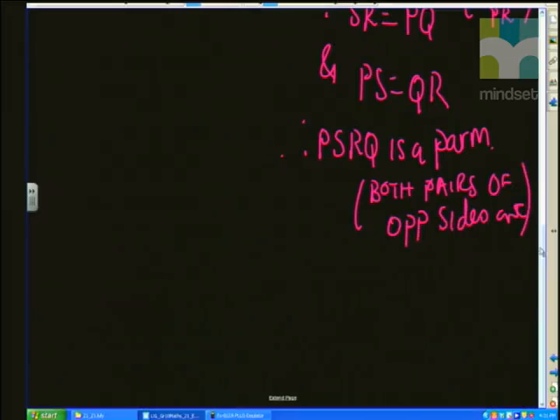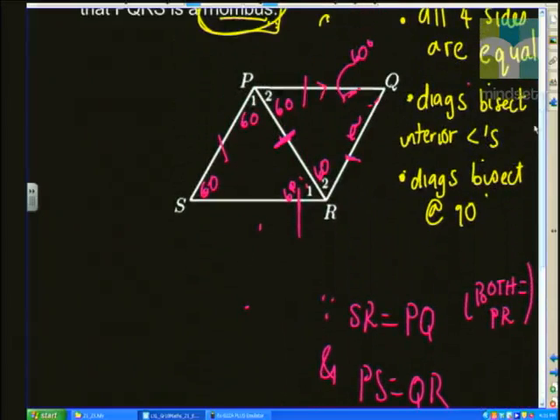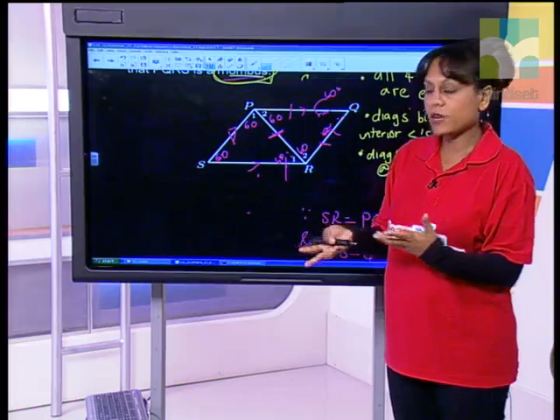Once we know that it's a parallelogram, then obviously we know other things, like for example, PQ is parallel to SR and RQ is parallel to PS. Okay, so now we know that it's a parallelogram. The next thing we need to show is that it is in fact a rhombus, and in fact the work has already been done in our explanations. The way we got to the fact that this is a parallelogram, we've actually sort of already proved it.